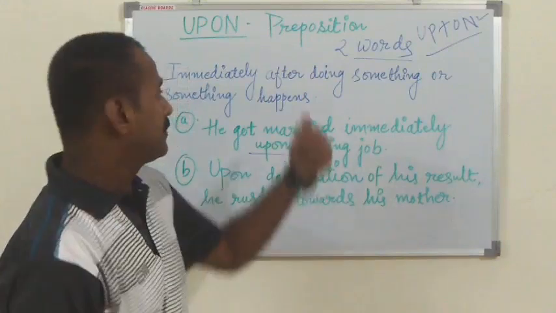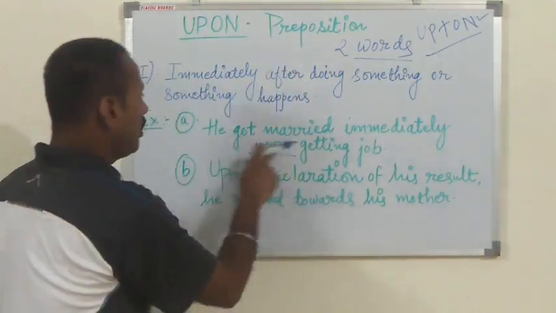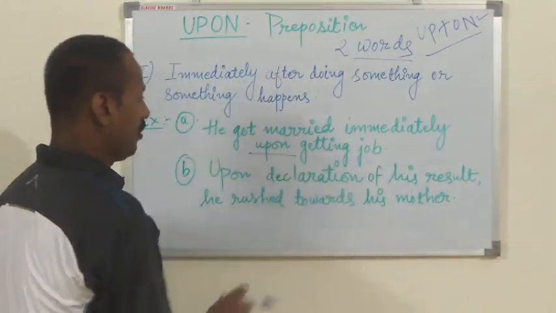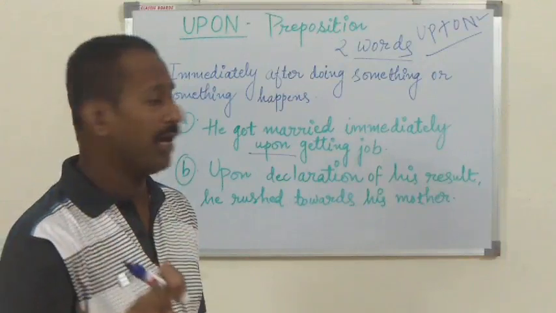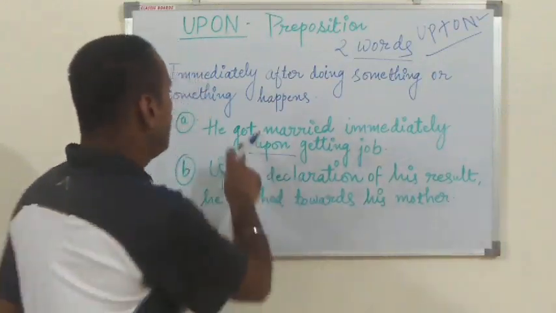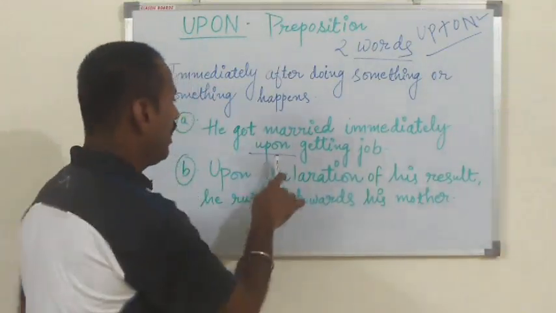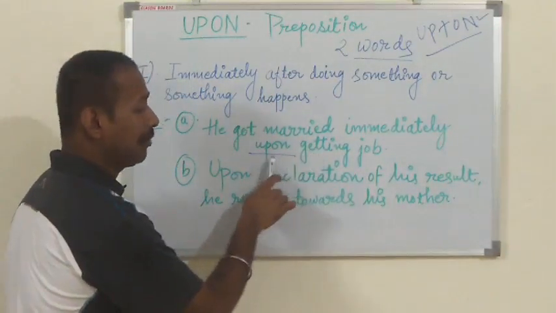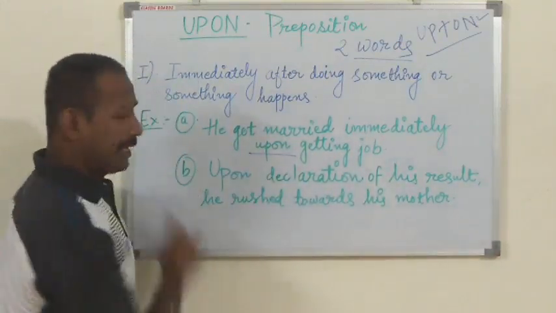That's why we are using the preposition upon. So he got married immediately upon getting a job. Job मिलने के तुरंत बाद what happened? He got married. At what time? Immediately after getting the job. Job मिलने के बाद तुरंत.